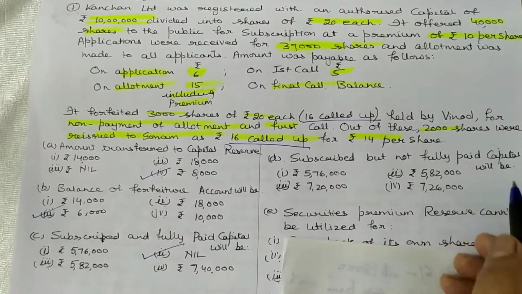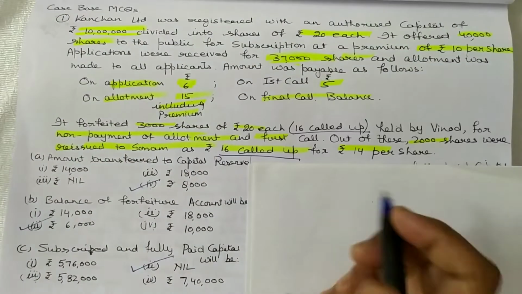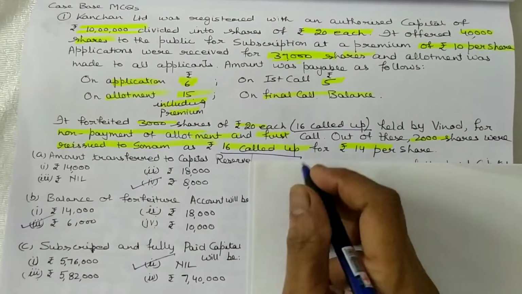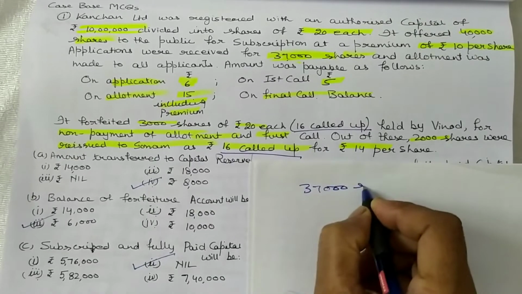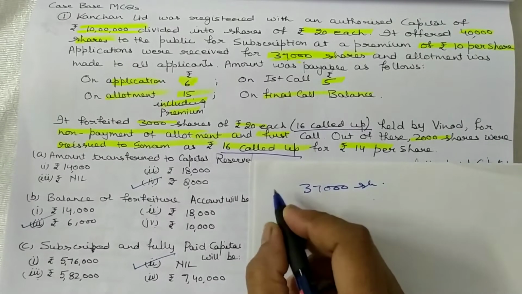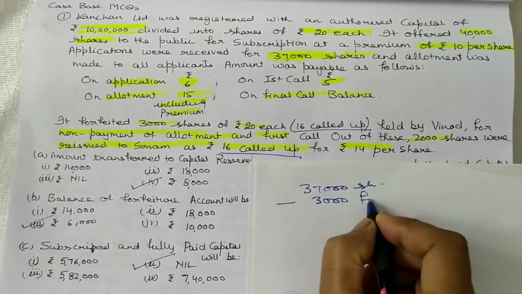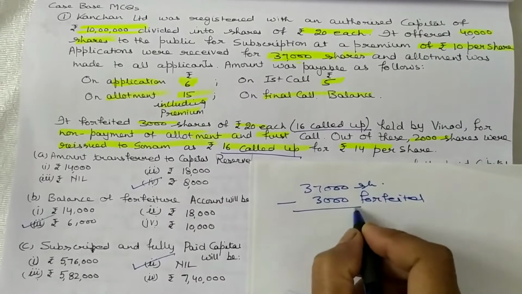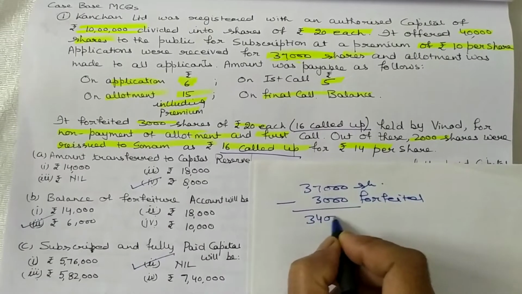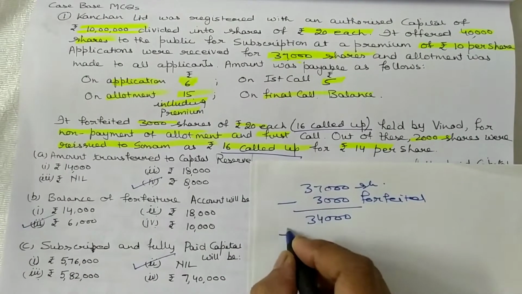Subscribed but not fully paid up capital will be calculated like this. Applied shares are 37,000. Out of this, 3,000 shares were forfeited. Remaining shares are 34,000. Company reissued 2,000 shares.